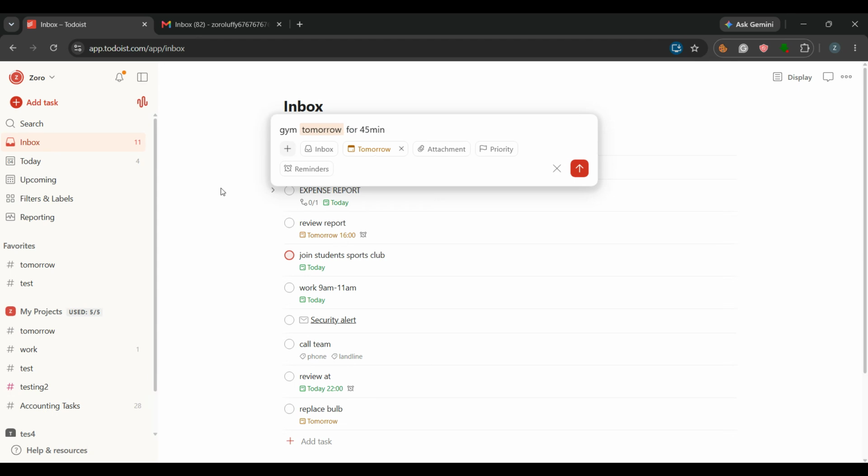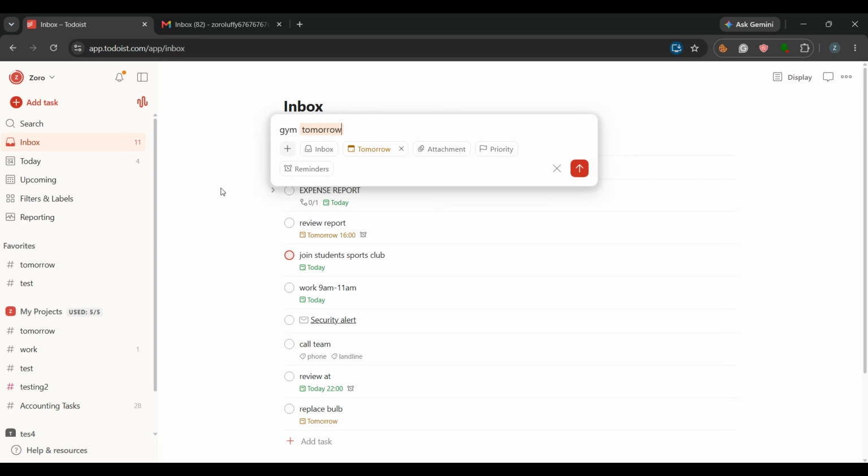In the task field, type your task exactly how you want it to appear, then add the date, the time, and the length. For example, if you want to work on a blog post today at 2 p.m. for 1.5 hours, type that in one line. Todoist will automatically recognize the time, highlight the time portion, and assign the task to that calendar block. What this does is really useful if you like planning your day visually. Instead of using Todoist as a strict hidden start system, you're using the due time as a visible work block.